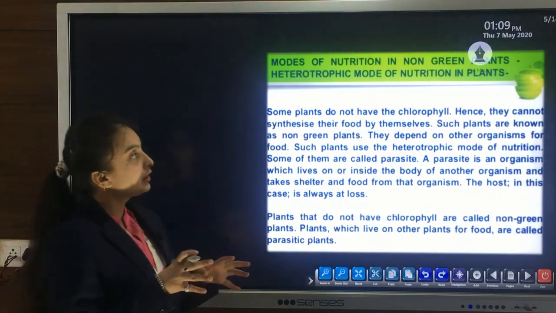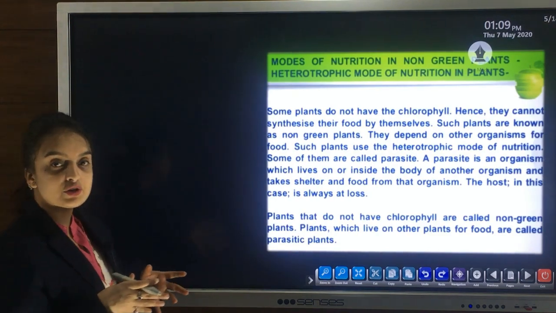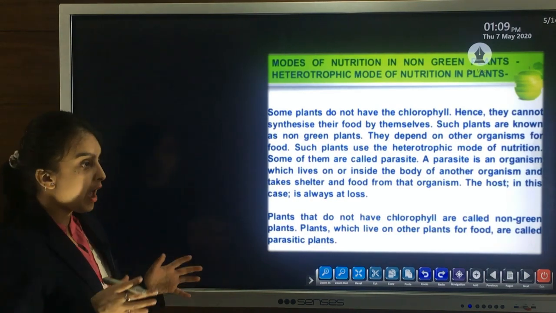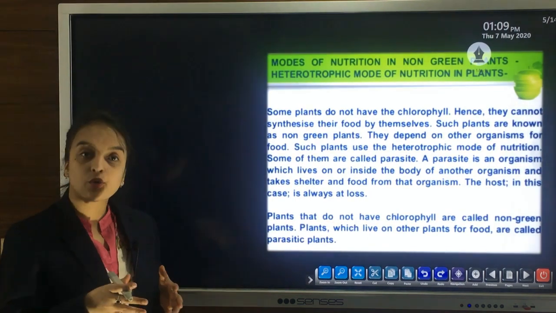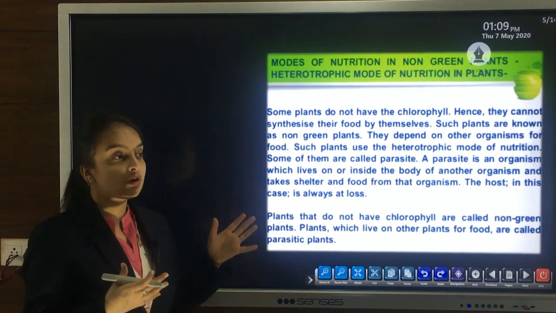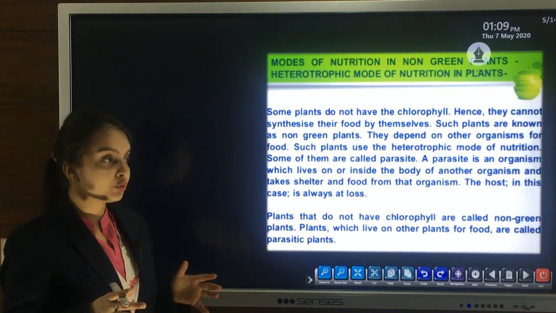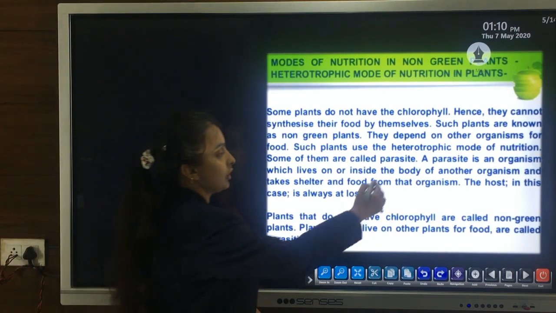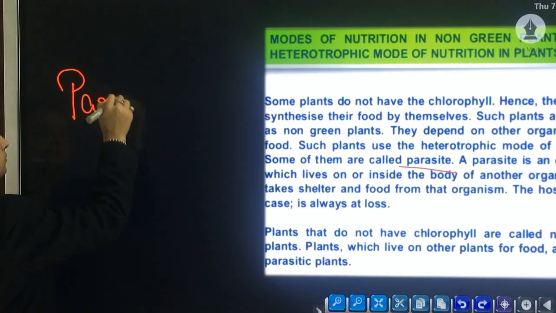Now, it's not like the heterotrophic mode of nutrition occurs only in animals. Heterotrophic mode of nutrition occurs in plants as well. Let us discuss each one by one. As I have told you, because of the presence of chlorophyll, plants can prepare their own food. But there are many leaves which are not green in color. When the leaves are not green in color, they lack chlorophyll, so they cannot produce their own food. Hence they depend upon other plants for their food. These plants are also called parasitic plants, or the parasitic mode of nutrition.